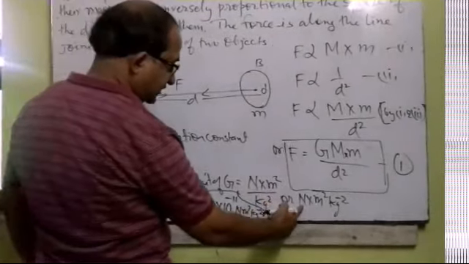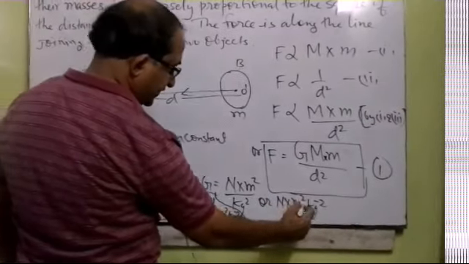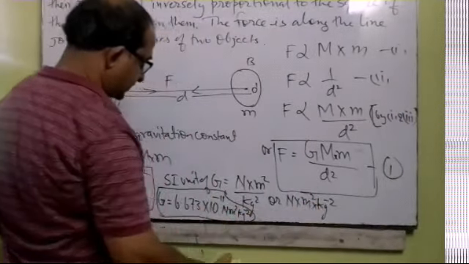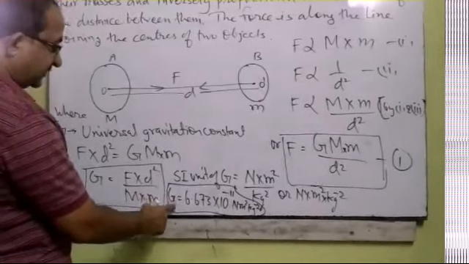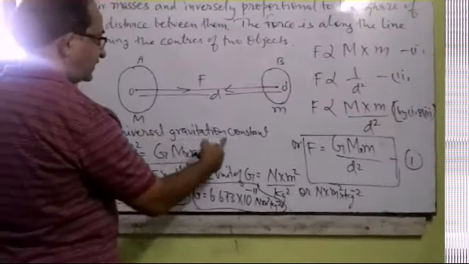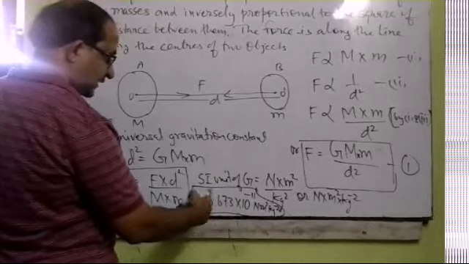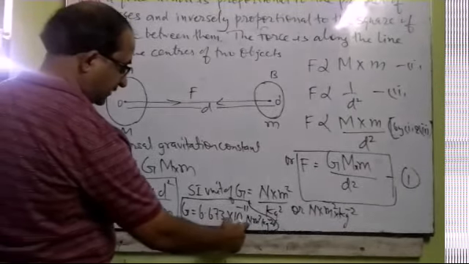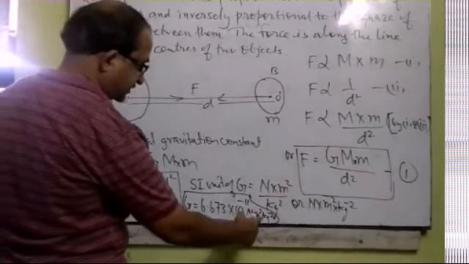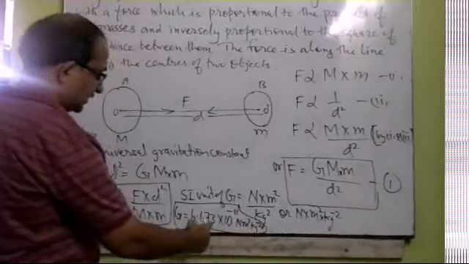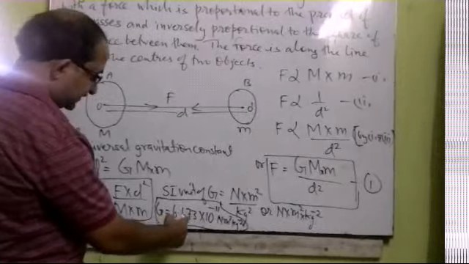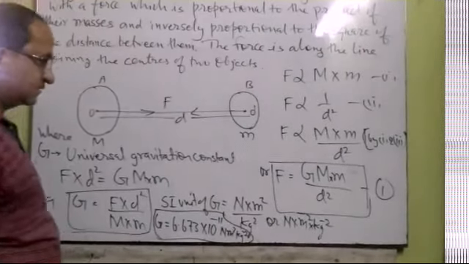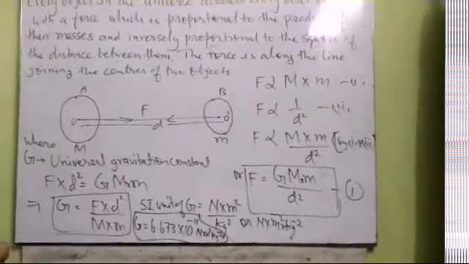It can also be written as Newton into meter square into kg raised to power minus 2. The value of G is fixed and constant everywhere. It is 6.673 into 10 raised to power minus 11 Newton meter square kg raised to power minus 2. Sometimes we also write 6.7 into 10 raised to power minus 11 in calculations.